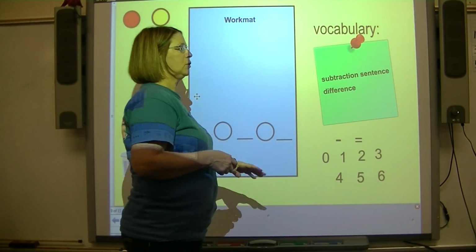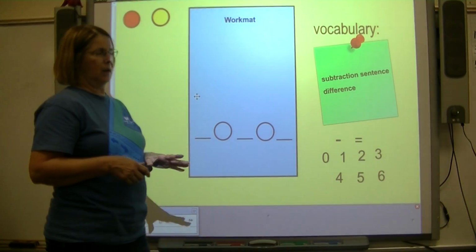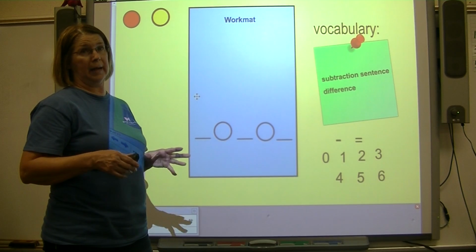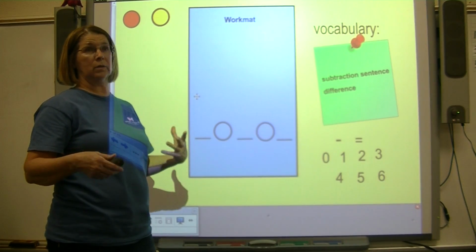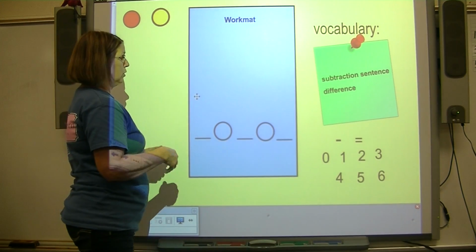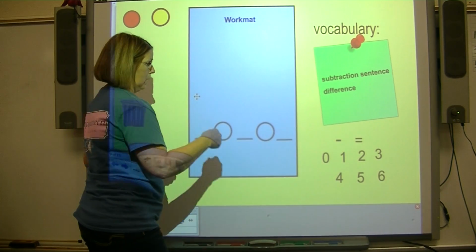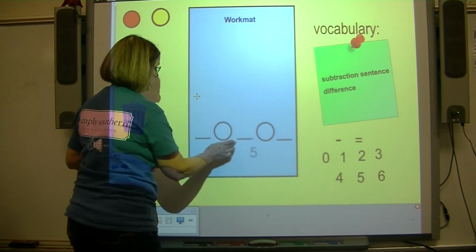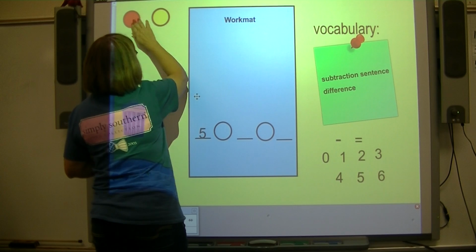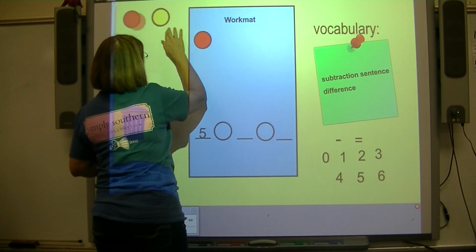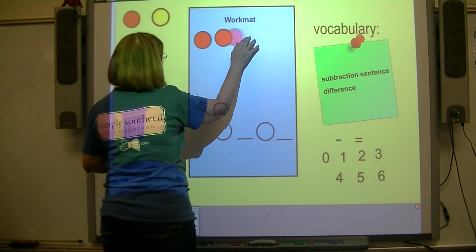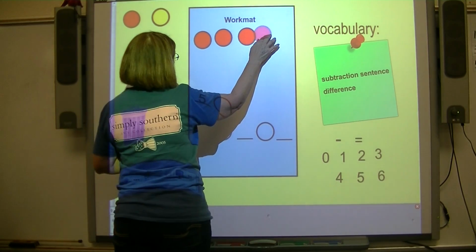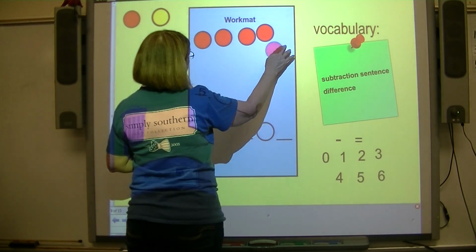Now, today we're going to show different ways that we can subtract, all the numbers that we can subtract from a number. So we're going to start with 5. 1, 2, 3, 4, 5.